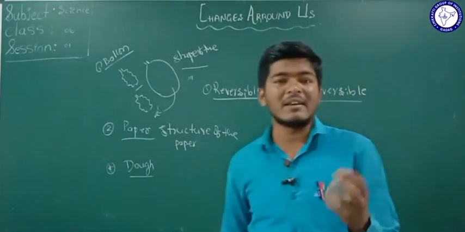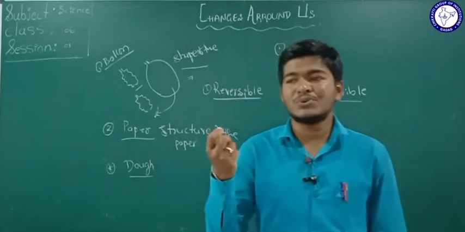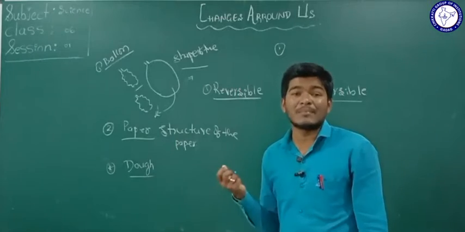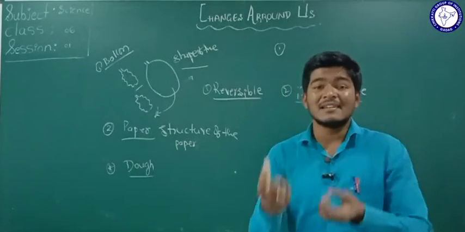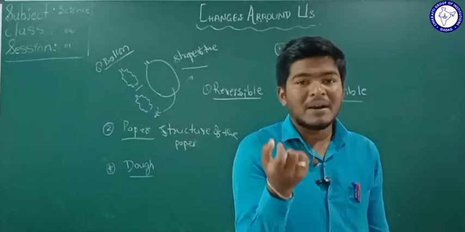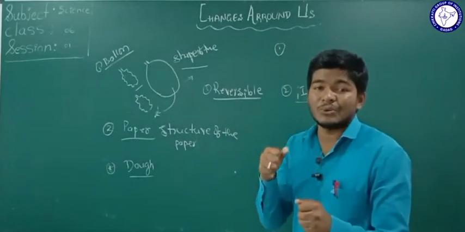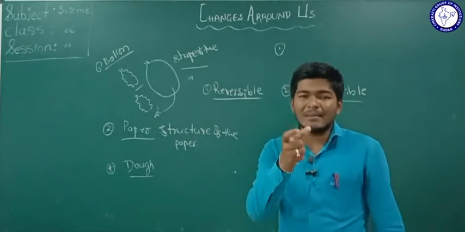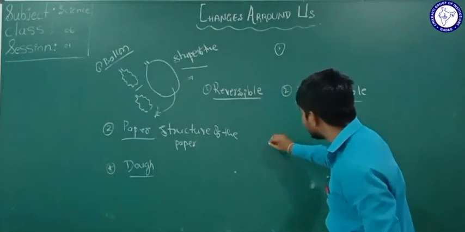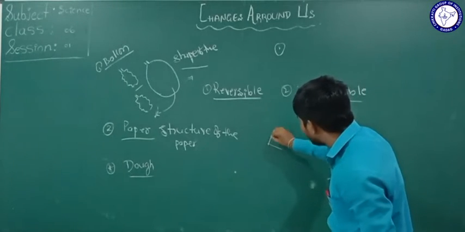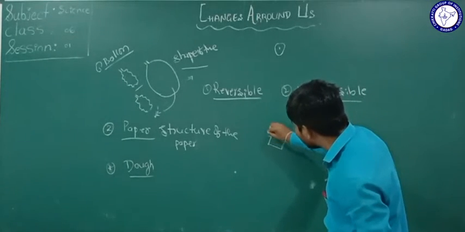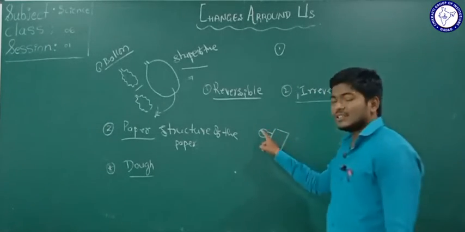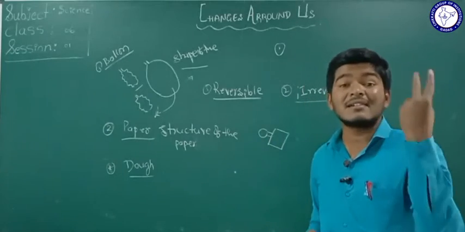Again, now I am considering one example here. We use some articles to dig the land, isn't it? We use some articles to dig the land that have metal blades. But how are the handles inserted in those metal blades? If you look clearly here, the metal blades have small rings. I am taking one example here. You can see the metal blade like this, and it has a small ring. Through this ring we are going to insert the handle.